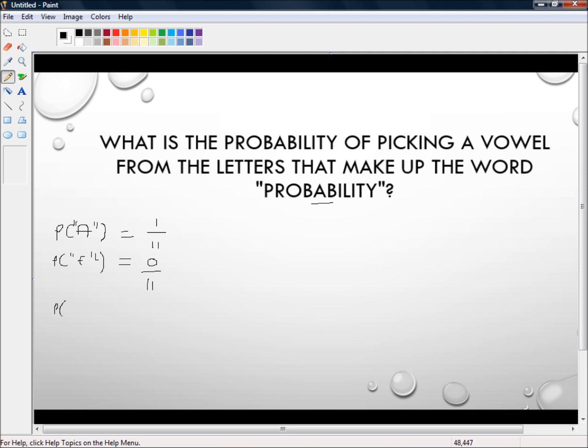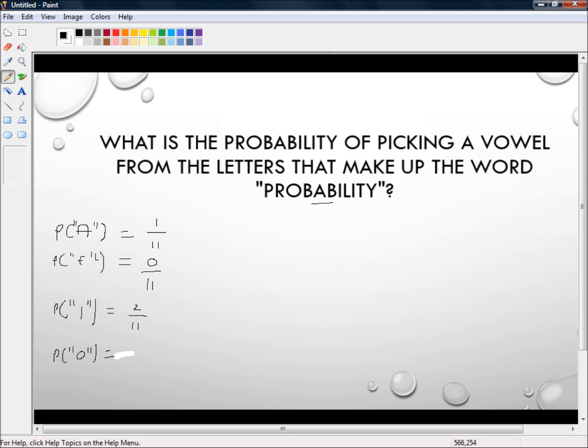And then the probability of an I, so we've got 1, 2 I's, and then the probability of an O is equal to, oops, yes, you heard it from me first, the probability of an O is oops.